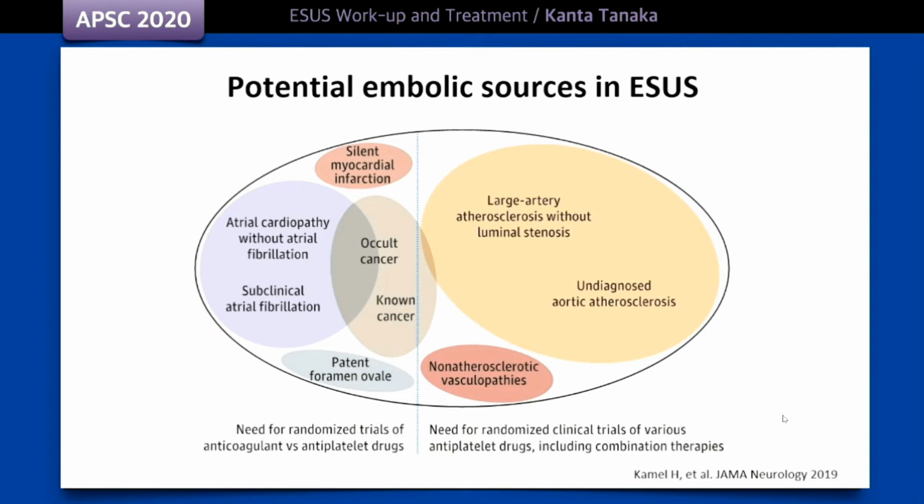On the left side, embolic sources that may be treated with anticoagulants are listed, including atrial cardiopathy, subclinical atrial fibrillation, patent foramen ovale, or silent myocardial infarction. We can directly understand from this figure that various embolic sources exist under the umbrella of ESUS. Also, the importance of conducting more detailed workup and more accurate patient selection is suggested by this figure.